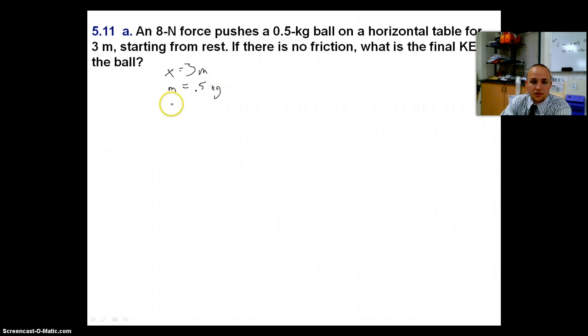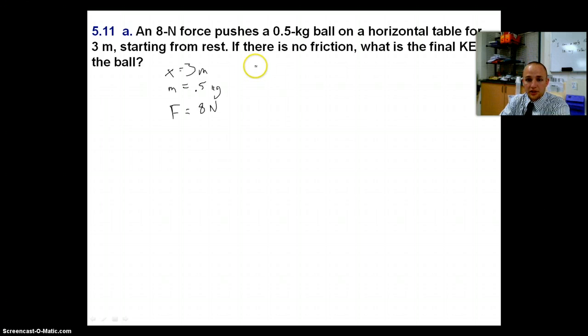and a force of 8 newtons. So we got an 8 Newton force pushing a 5 kilogram ball on a horizontal table for 3 meters, and it starts from rest. Okay, so if there's no friction, what's our final kinetic energy of the ball?